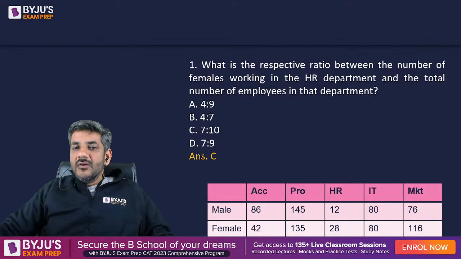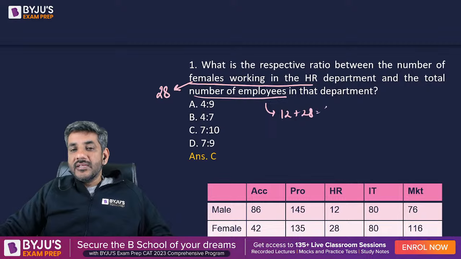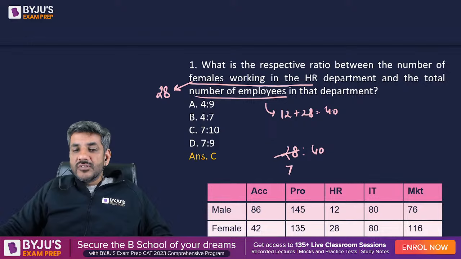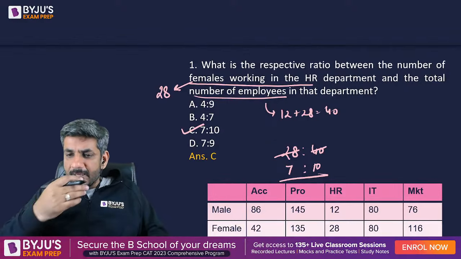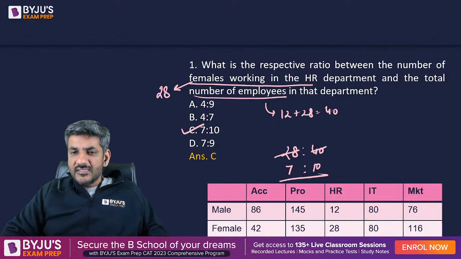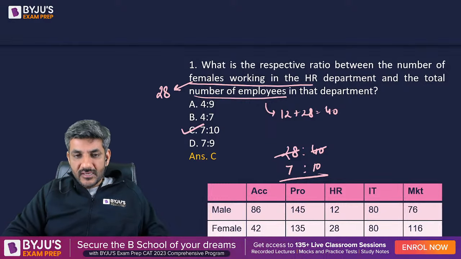Yes, C is the correct answer. What does it say? What is the respective ratio between the number of females working in HR, which is equal to 28, and the total number of employees in that department, which is 12 plus 28 is 40. So we have to find out the ratio of 28 is to 40. 4 sevens are 28, 4 tens are 40. My answer is 7 is to 10. That's pretty easy. C option is the correct answer, and I see almost everyone has given the right answer, except Kumaranil. But I'm sure Kumaranil also got what is his mistake. That was question number 1. I'll move on to question number 2.